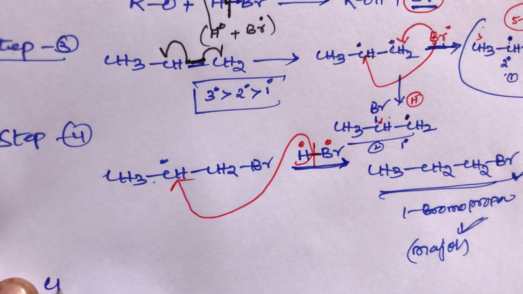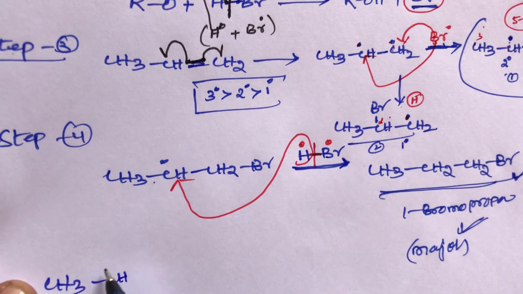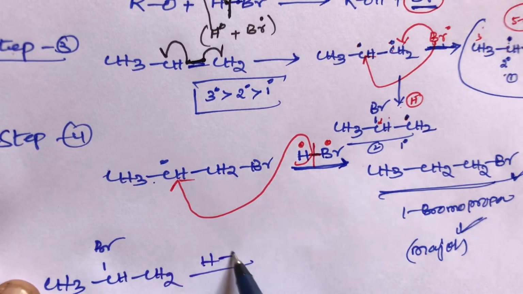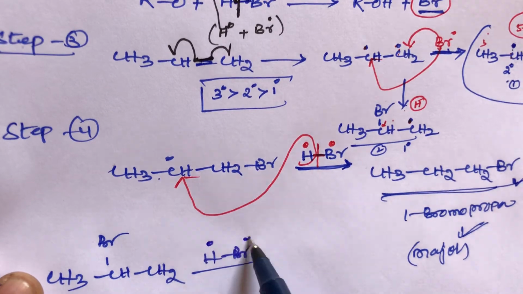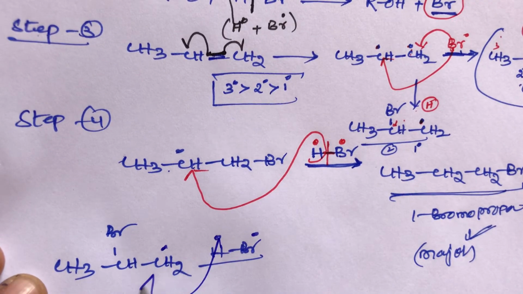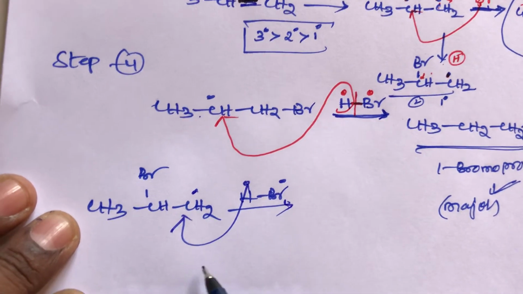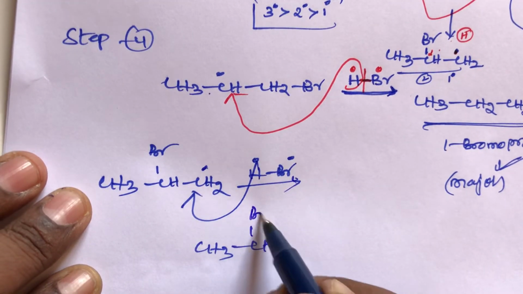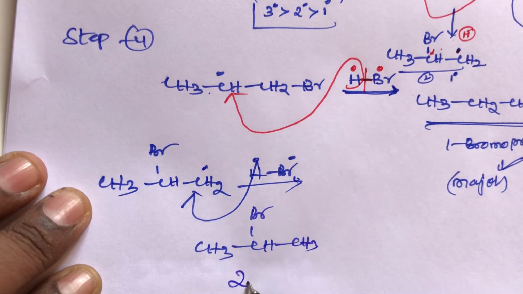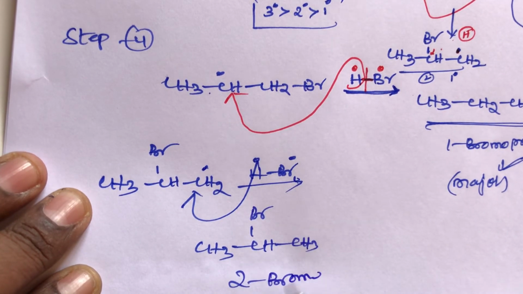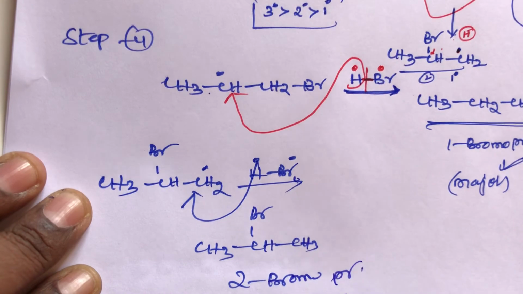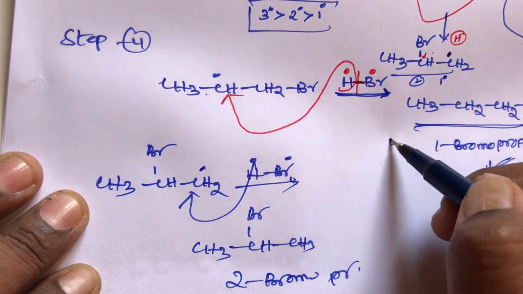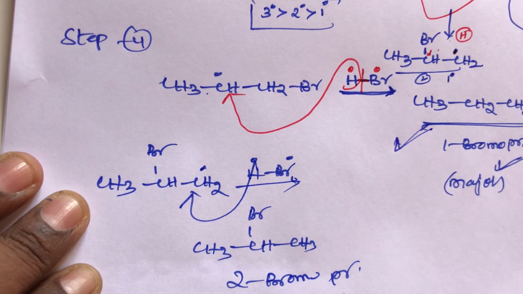Now take the primary free radical CH3 CH Br, then CH2, again HBr, hydrogen free radical and Br. The hydrogen free radical will attack this position. We get CH3 CH Br, then CH3. This product is 2-bromopropane. This is not considered, students. So 1-bromopropane is the only major product due to hyperconjugation. This is a simple trick, students.